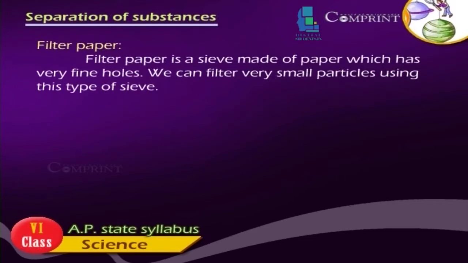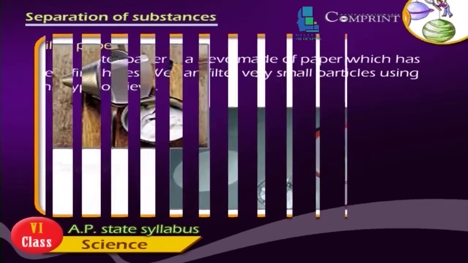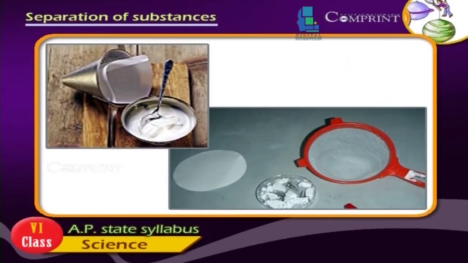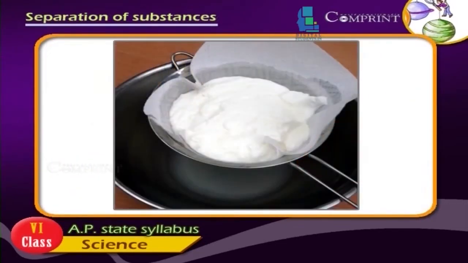Filter paper. Filter paper is a sieve made of paper which has very fine holes. We can filter very small particles using this type of sieve.